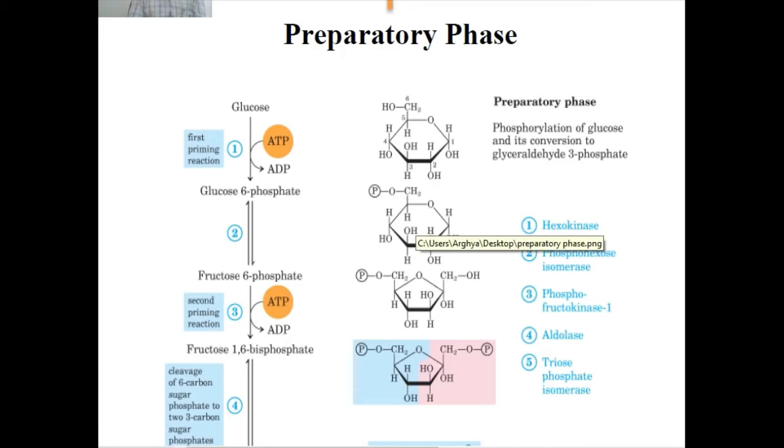The glucose 6 phosphate converts into fructose 6 phosphate.